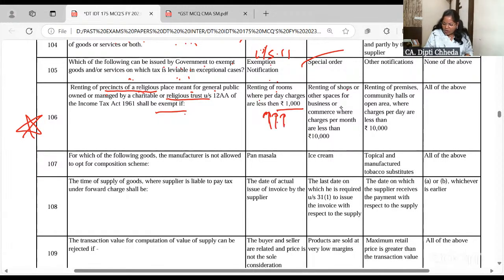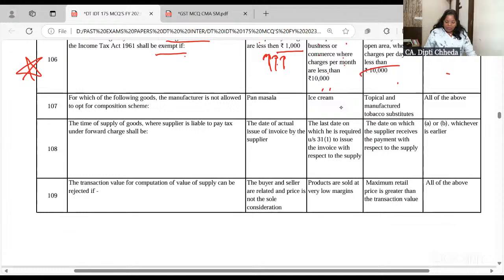Renting of shops or other spaces where charges per month are less than 10,000. Shops and all in the temple precincts, if the charges are less than 10,000 per month. Renting of a room less than 1,000 per day. Renting of premises, community halls, Kalyan Mandapams and all, will be 10,000 per day. So the answer is all the above are exempt.